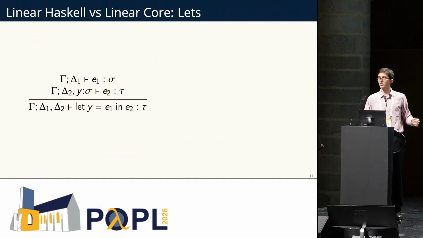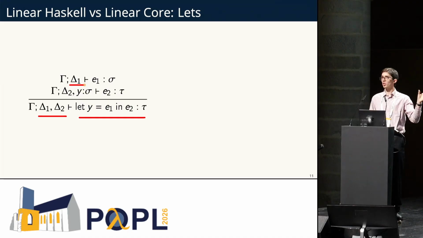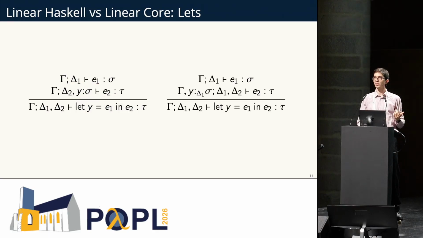So this is how linearity works in a traditional linear type system. We have one linear context split into two to type the let. We use the first part of the context to type the first expression, and we use the second part of the context plus the variable that was bound to type the second expression. So you see, delta 1 went to one side, delta 2 went to the other side. They are never reused.